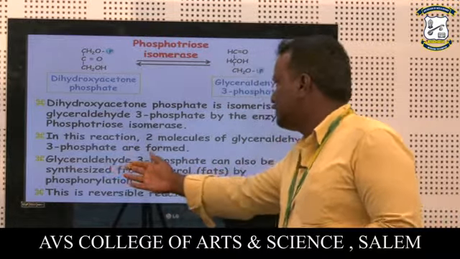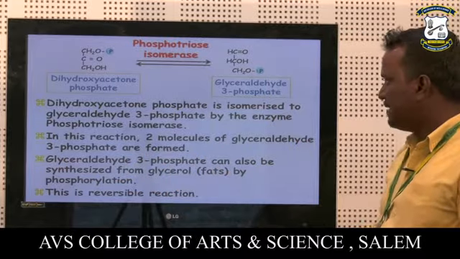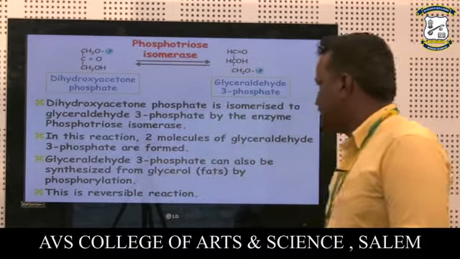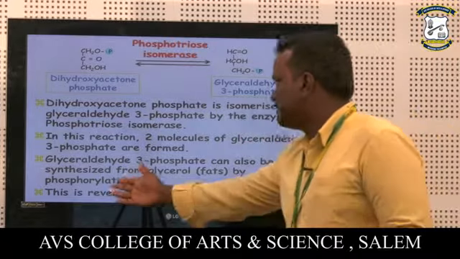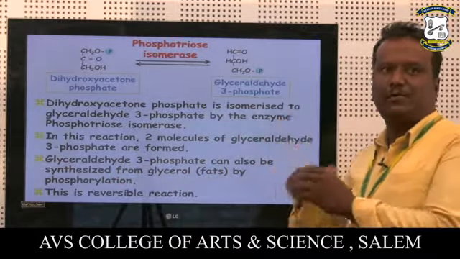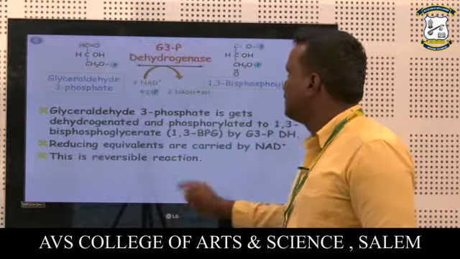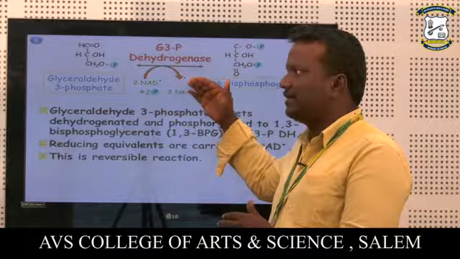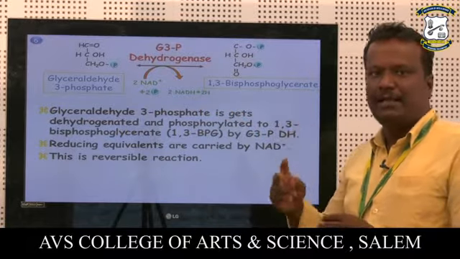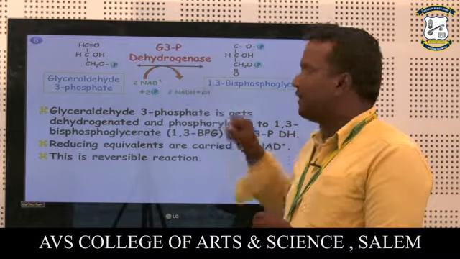Glyceraldehyde 3-phosphate can also be synthesized from glycerol, from fats, by phosphorylation in fat metabolism. This is a reversible reaction. Next, after that, the process is involved twice in glycolysis metabolism.